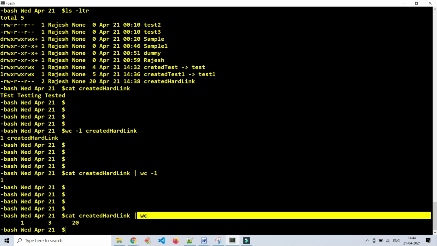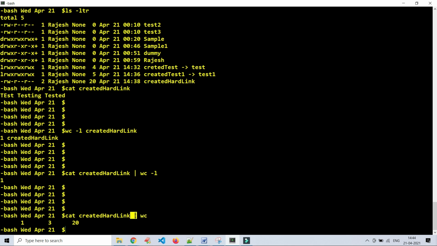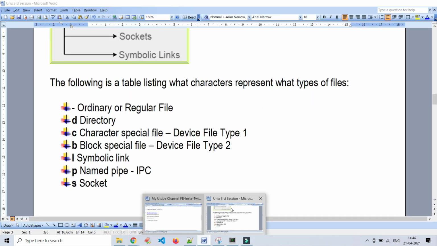Here the pipe symbol will work as a temporary file. The pipe symbol will store the output of this cat file name output, and it will stream to this word count command as an input. You got it right? So the pipe is working as a temporary file. That is called a named pipe, inter-process communication.